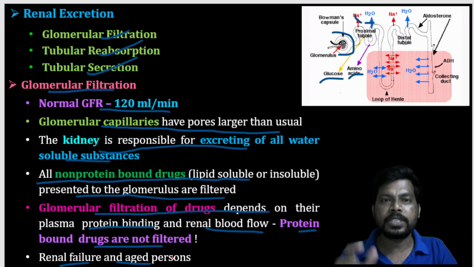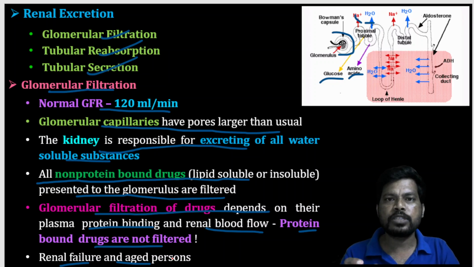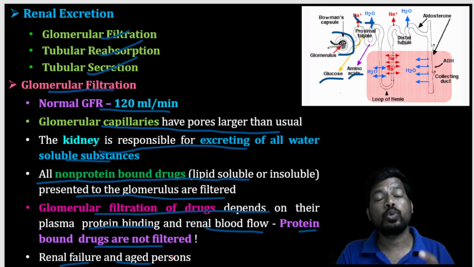If they are still present in the blood, there is a problem in the kidney function. And the exogenous marker like inulin, a polymer of fructose. So the exogenous marker to determine glomerular filtration rate is inulin. The endogenous markers are urea as well as creatinine.